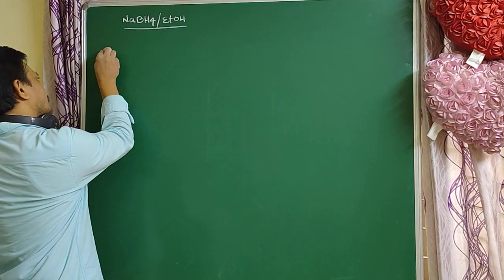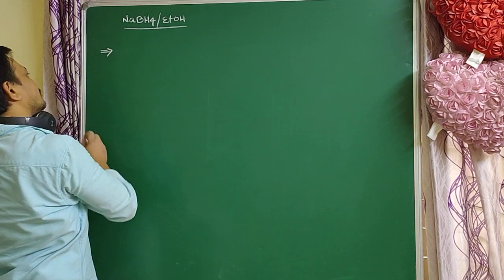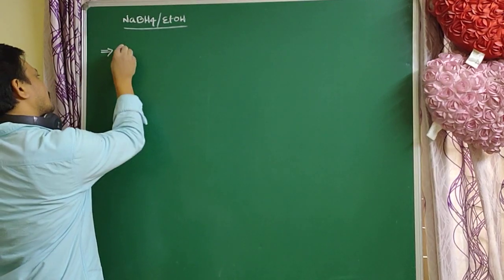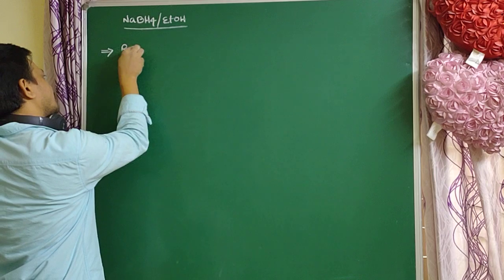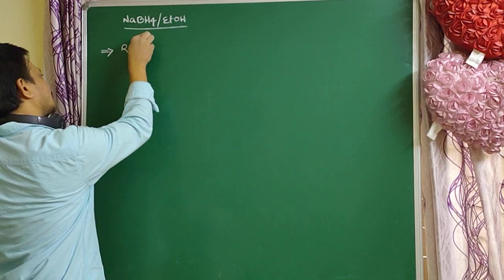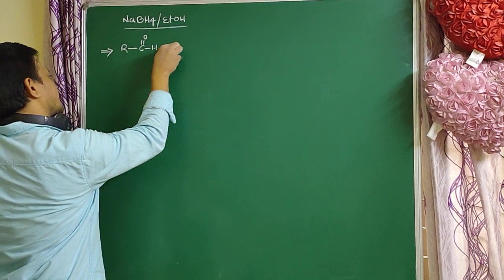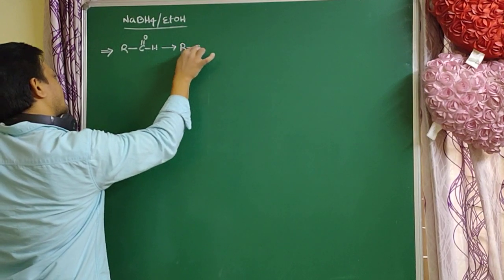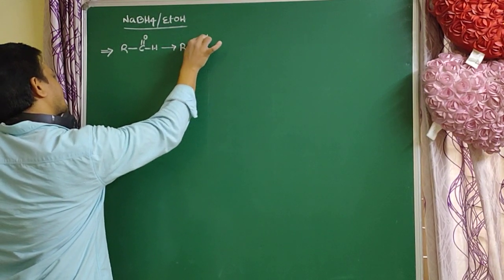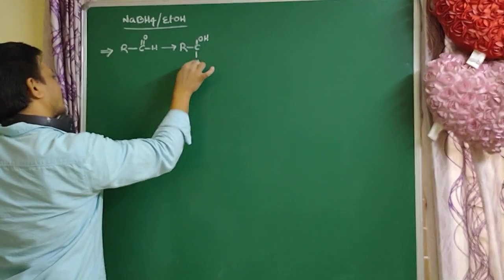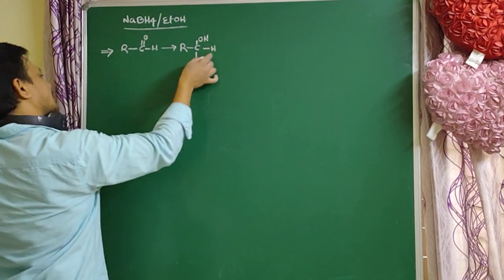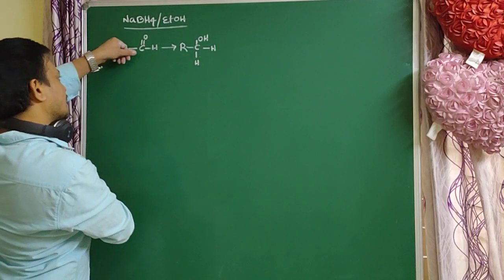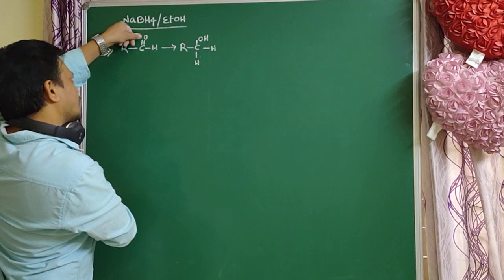So in presence of NaBH4, aldehydes are reduced to primary alcohols, same like lithium aluminum hydride. Here add one hydrogen, here add one hydrogen.